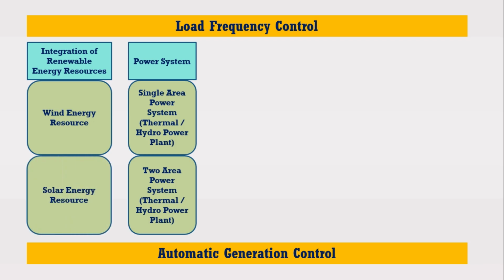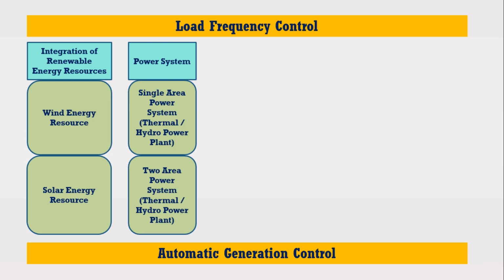LFC or AGC. When you will include the renewable energy resources model with conventional model, then it will become the load frequency control of hybrid power plants or automatic generation control of hybrid power plants. This will be a good contribution for your master research or PhD research.